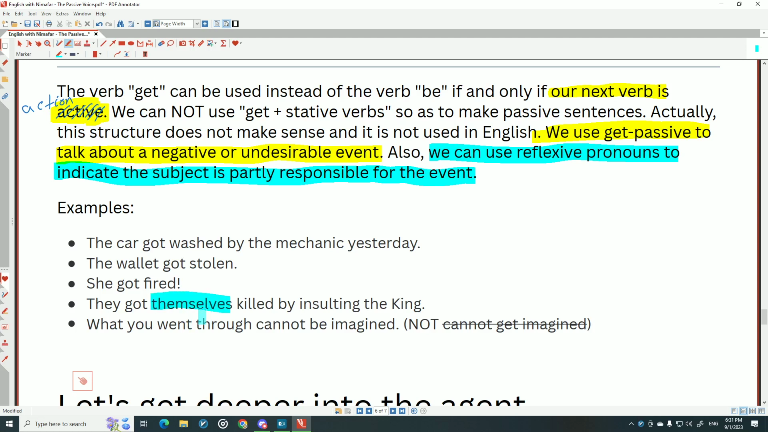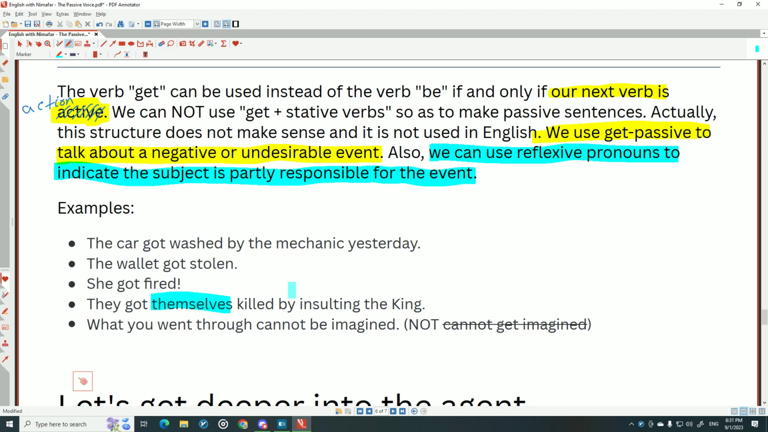They got themselves killed by insulting the king. Here it means no one killed them. Okay, the meaning here: they didn't kill, for example, these kinds of people. Yes, they were executed. The reason they were executed is that they insulted the king. So they got themselves killed by insulting the king.